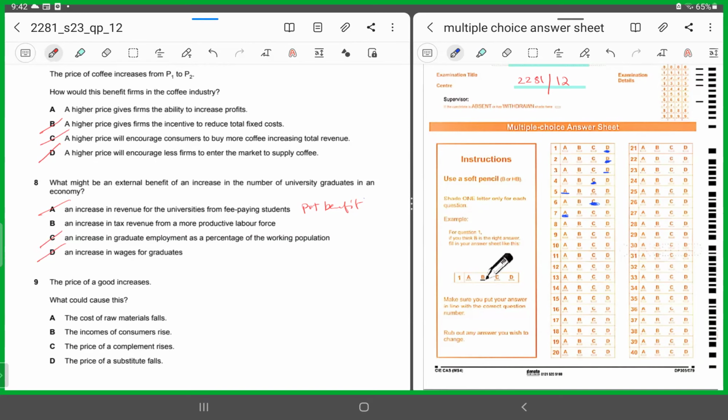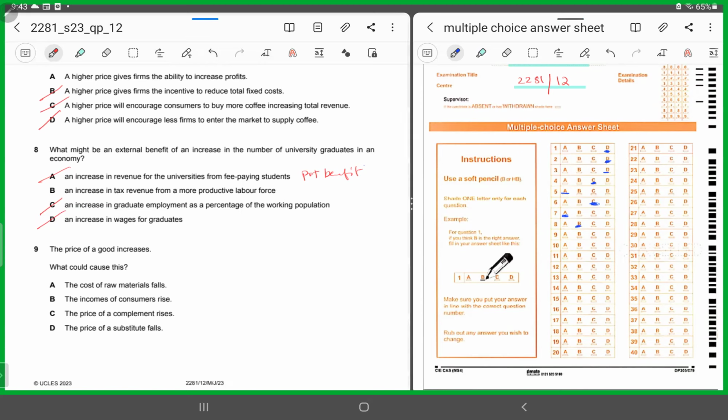So this is an example of external benefit because the government is not directly involved in the provision of university education, right? And neither is it benefiting directly. It's being benefited indirectly. So B is the correct option.